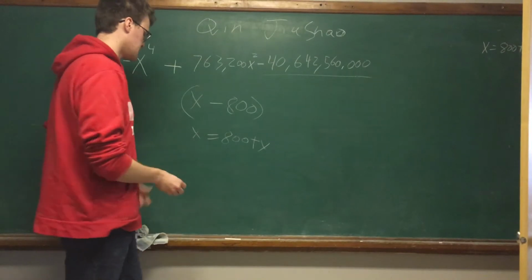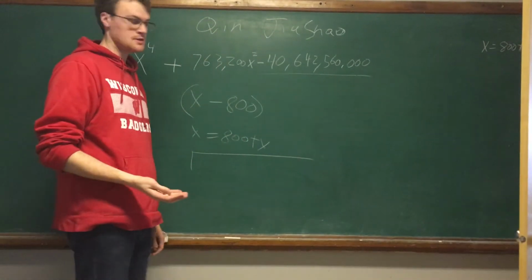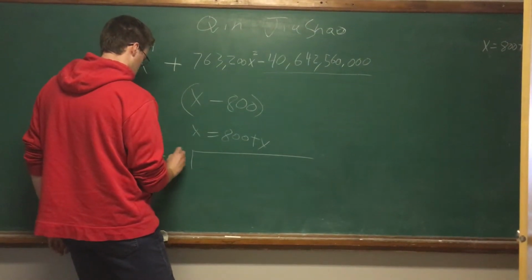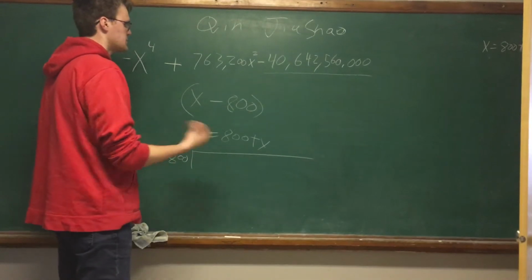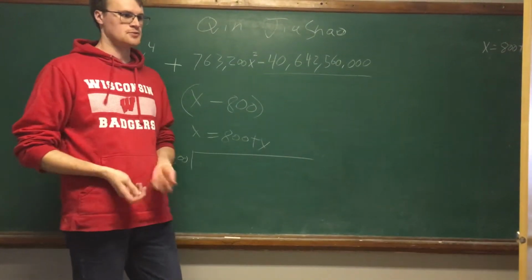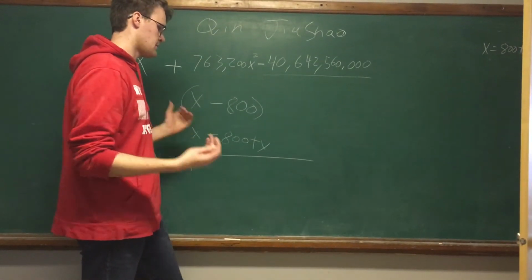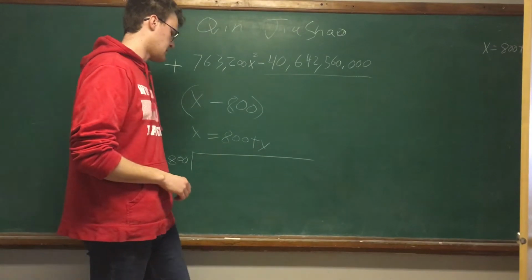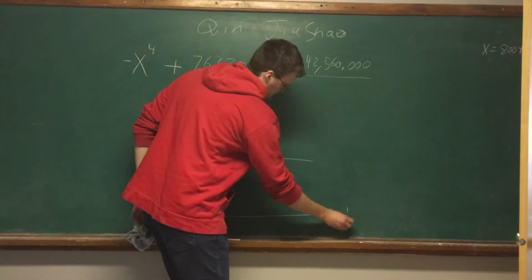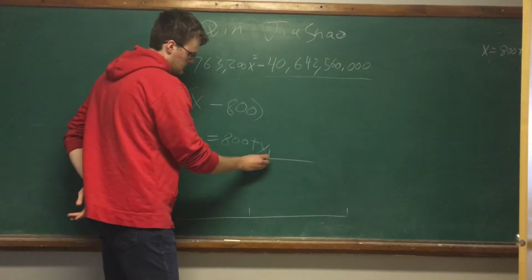And what he would do is he would basically put this into the synthetic division method that we all know today. And he would divide the original polynomial by x minus 800 as if it really was a root. And then at the end of that, he would come out with some other polynomial and kind of an error number. But the other polynomial would be in y.